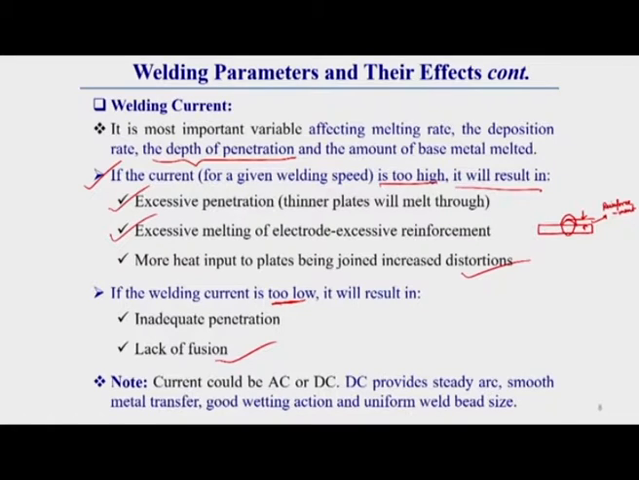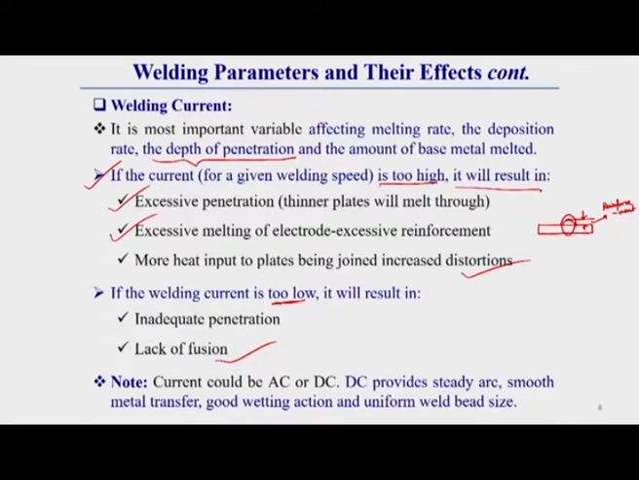Now here one thing you should keep in mind: this current can be AC, alternating current, or DC, direct current. But always keep in mind that direct current is more preferable, because it provides a steady arc, smooth metal transfer, good wetting action and uniform bead size. So DC current is more preferable. From the effect of current, what we observe is that the main effect is to increase the depth of penetration as well as the melting rate of the material.